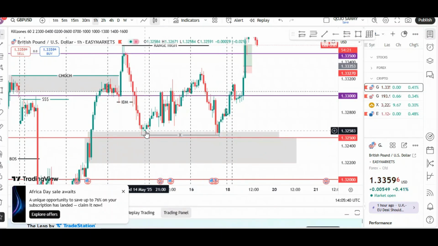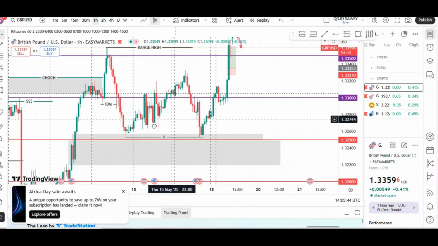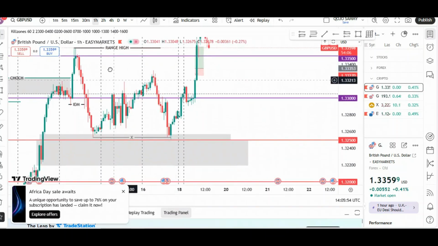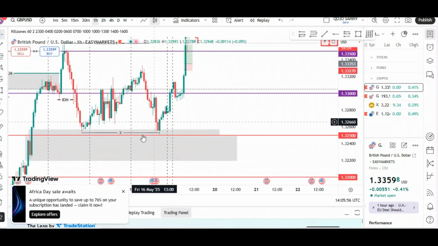This range didn't sweep liquidity, didn't take out any inducement level over here. So still we don't have our range low. The market is still bearish. At this point, we can see that the market is still bearish because there was no buyer's opportunity until the market created something like this.